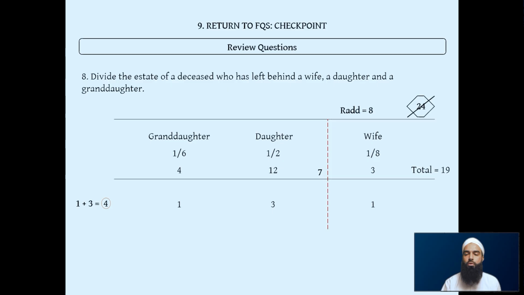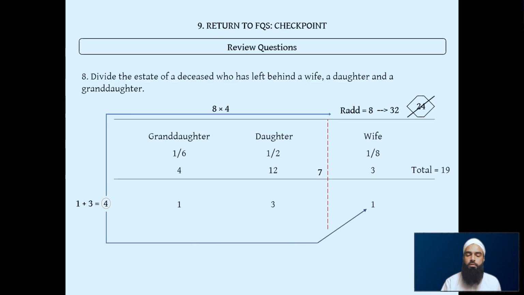We are going to use this 4 as our multiplier. So we first multiply the rad divisor at the top. So we do 8 times 4. That gives us 32. Then we use the same 4 multiplier and we multiply the wife's share, 1 times 4. And that gives us the new share for the wife, 4 out of the 32. Then we use the 7, the mini divisor, and we multiply the ratios that we drew up for the granddaughter and the daughter.